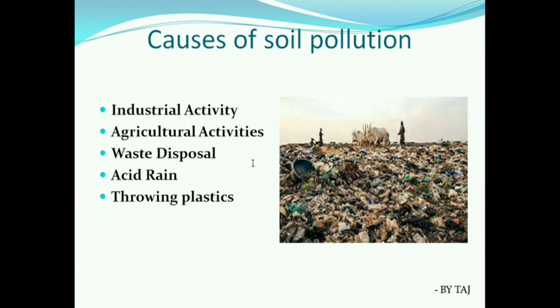Then waste disposal also we have to manage, otherwise it will also cause this kind of soil pollution. Even acid rain and throwing plastic outside on the soil, everything causes soil pollution. So we have to be careful with whatever work we are going to do.